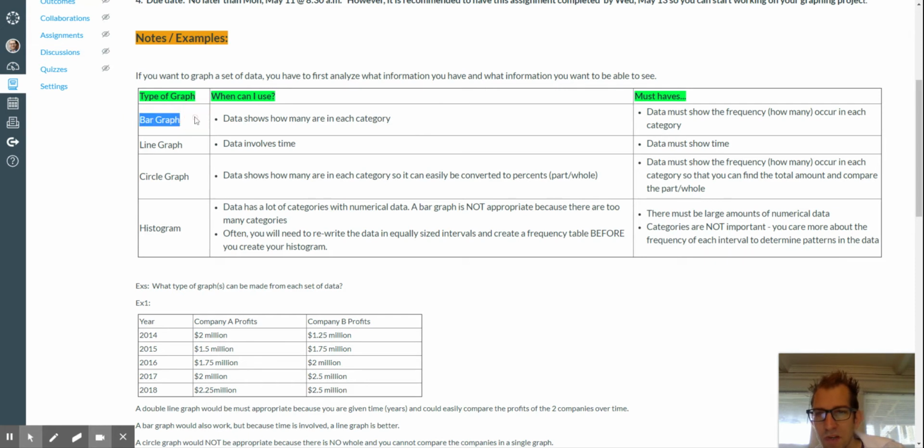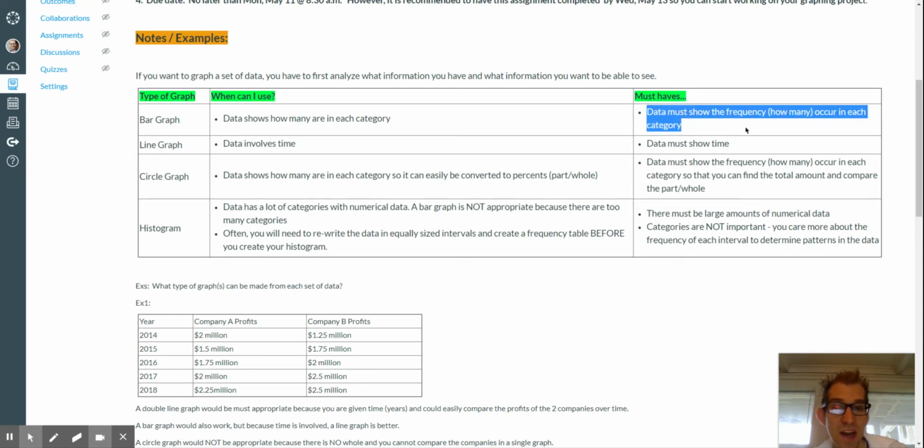So bar graph, when to use that? When the data shows how many are in each category. The must-have: the data must show the frequency, or how many occur in each category, right? So we need to know, all right, 5 people like dogs, 4 people like cats, something like that.